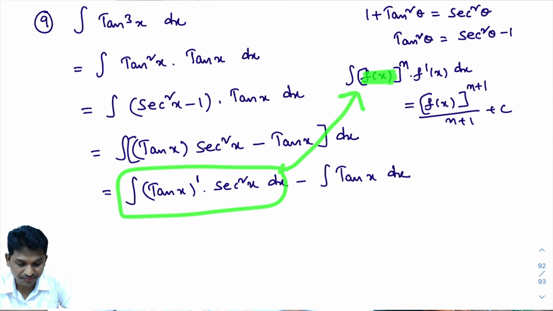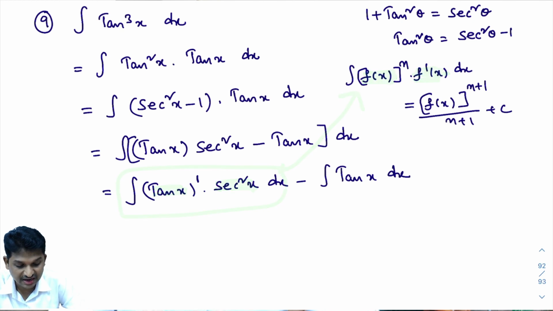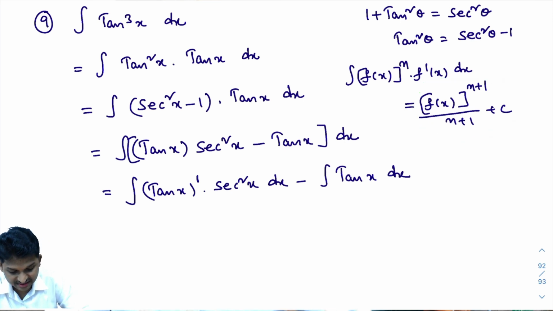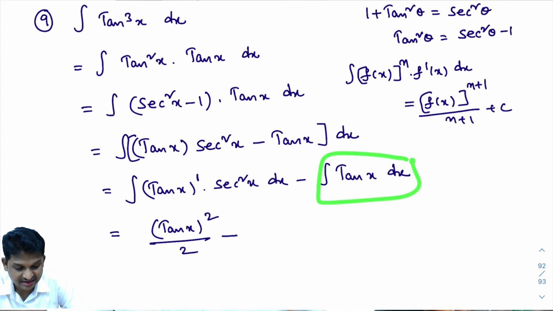F of x, what is f of x here? F of x is tan x. What is f dash of x? Derivative of tan x is secant square x. So what is the answer? Answer is f of x whole power n plus 1 divided by n plus 1. What is f of x here? F of x is tan x. That equals, look here, tan x whole power n plus 1. What is n here? N is 1. 1 plus 1 is 2. Divided by 2, minus integral of tan x dx.